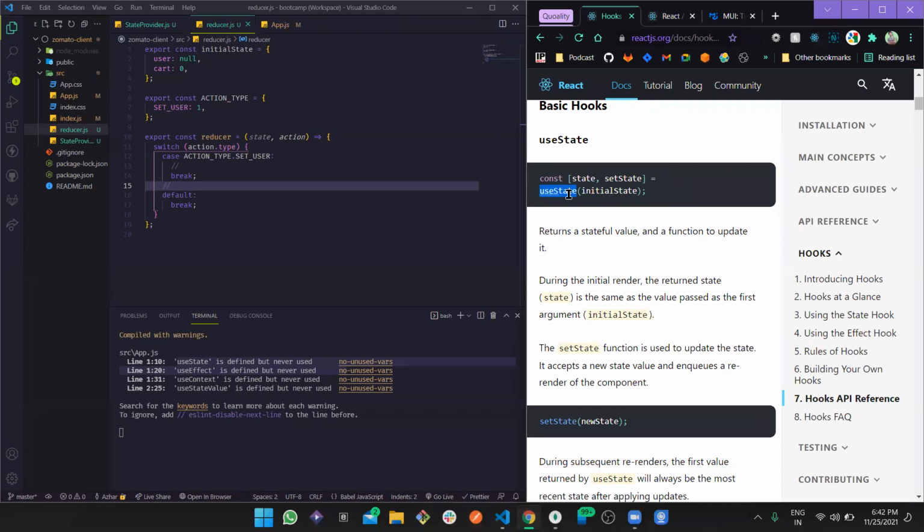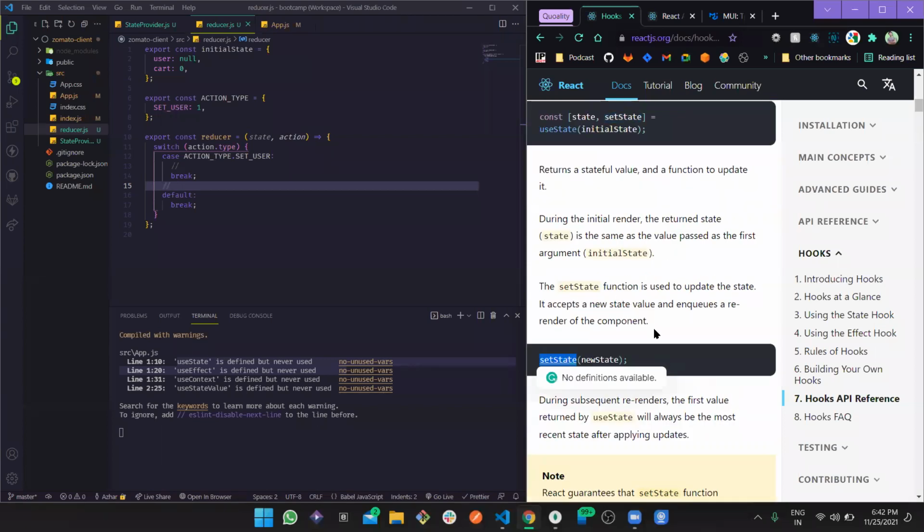So use state basically holds some initial state and returns an array. This is a method, right? It returns an array, and that array has two values. The first one is the current state, the initial one you define at the beginning. The second, set state, updates that state. You can pass the new state, and this new state is going to be set in place of the initial state, and it keeps updating every time you use set state.